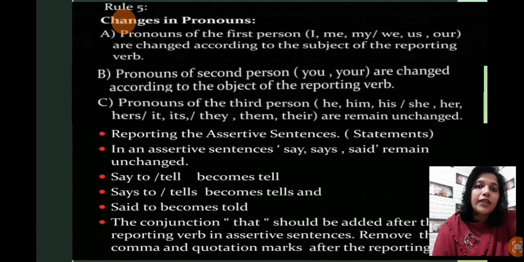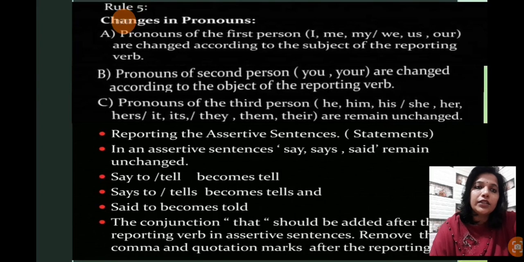Okay, next is C, pronouns of the third person: he, him, his, she, her, hers, it, its, they, them, their, remain unchanged. Okay, because it is already in the third person form, so it does not require any change. So wherever the third person is given in the sentence, in direct or indirect, you need not bother to bring any change in it, because it is already given in the third person form.